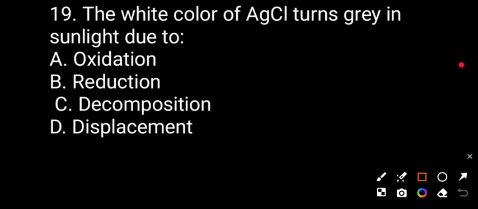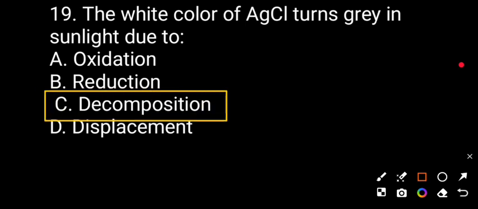Question number 19. The white color of AgCl turns gray in sunlight due to option A, oxidation; option B, reduction; option C, decomposition; option D, displacement. The correct answer will be C, decomposition. Option C will be decomposition.